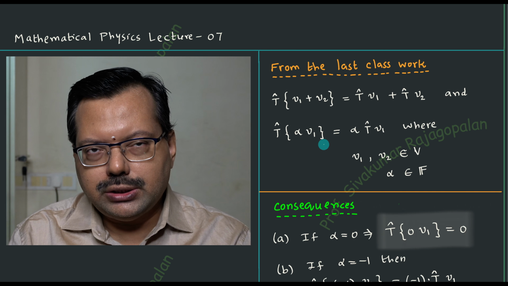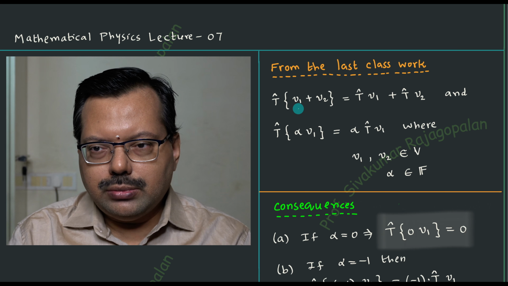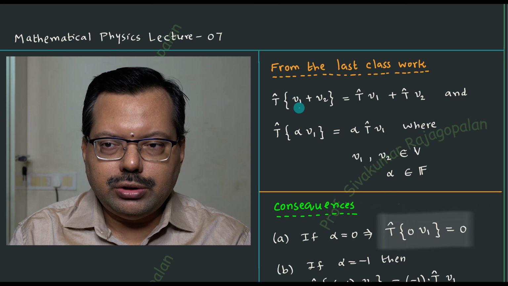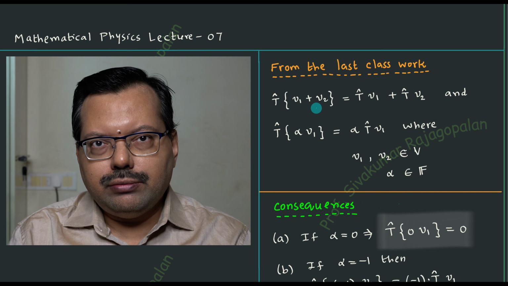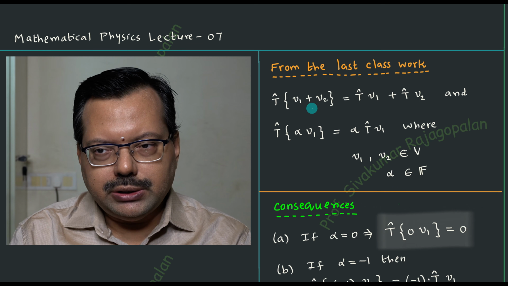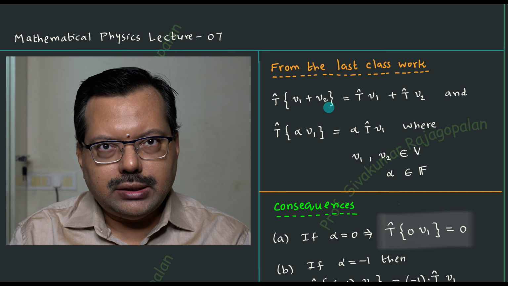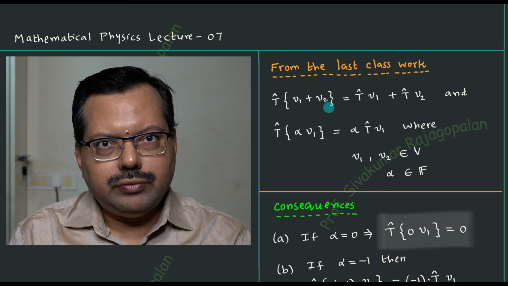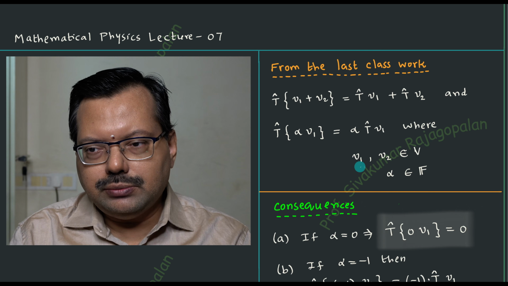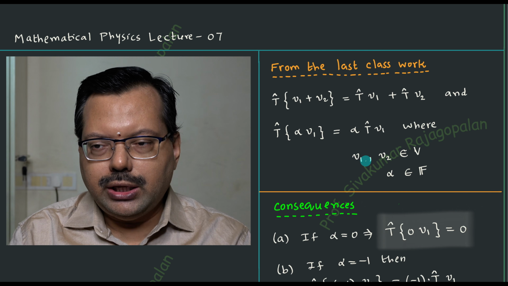So these are the 2 points that are very important. And coming to the information about the v1 and v2, you are going to have several elements from a vector space: v1, v2, v3, etc. They are the collection of elements in a vector space. That is how the meaning comes, and it is explicitly written down here.